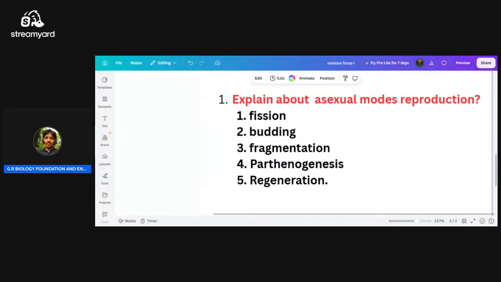Next, we are going to discuss the fourth one, that is parthenogenesis. Remember, what is parthenogenesis? You have to read up on parthenogenesis thoroughly and perfectly.